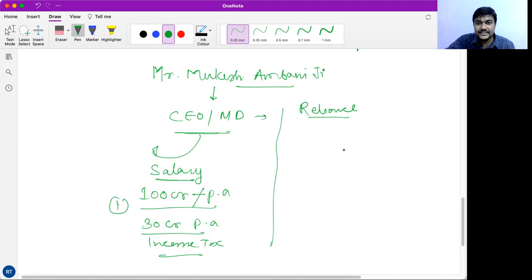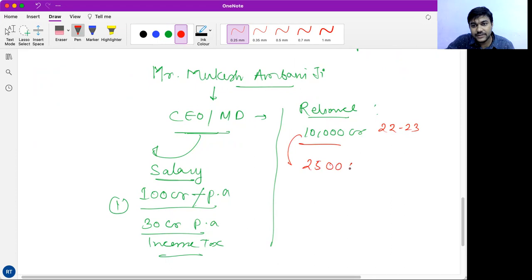Now Reliance as an entity, let's say Reliance as an entity has a profit of, let's say, 10,000 crores in financial year 22-23. So Reliance as an entity has to pay income tax on profit, that is, let's say 25%. So that is 2,500 crore as a corporation tax.